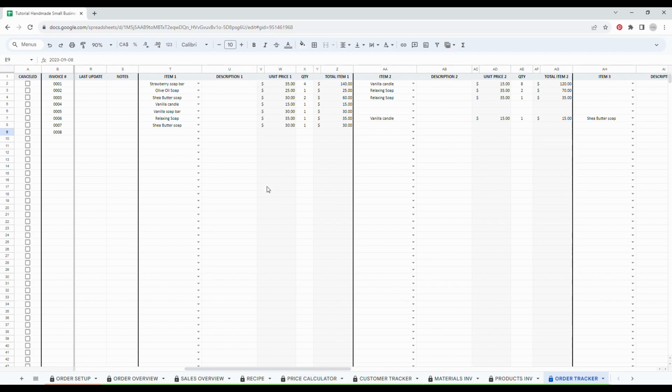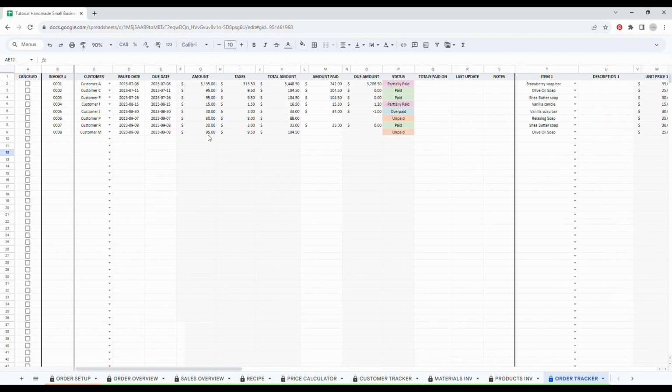So let's make an example. This person ordered the olive oil soap. I will not write a description, but I can. This person ordered one, then ordered the relaxing soap. I'll say lavender scent, let's say. And then this person ordered two, and that's it. Finally, the total will be calculated by itself. So if we scroll back, as you can see, all the amount, the taxes, and the total amount is calculated.